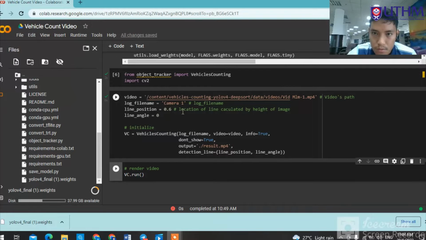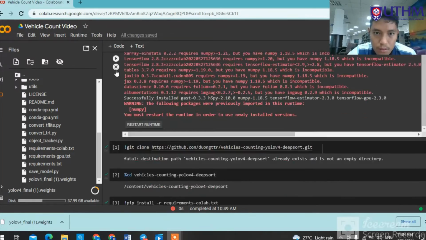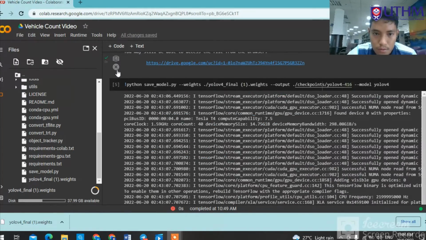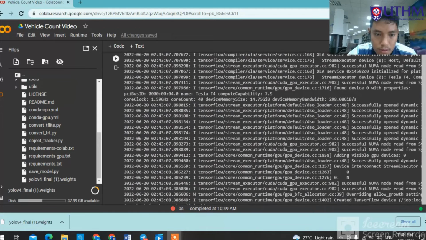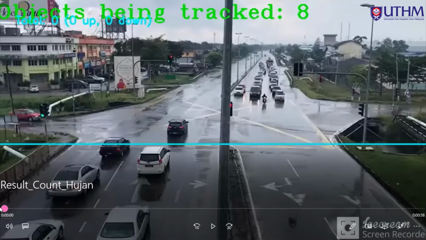So this is all the code, and then we go to our result. If you can see in this part, we have the analysis for the rainy weather.